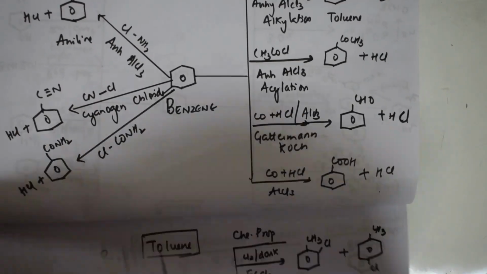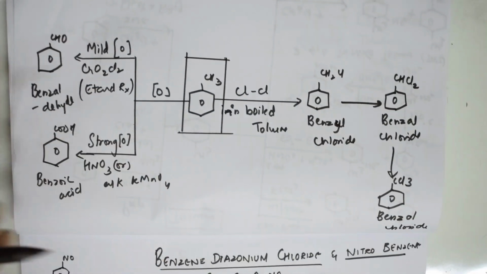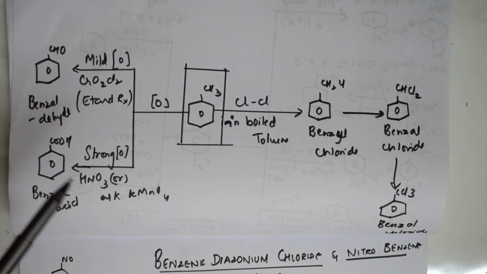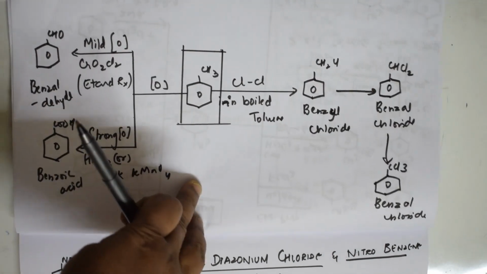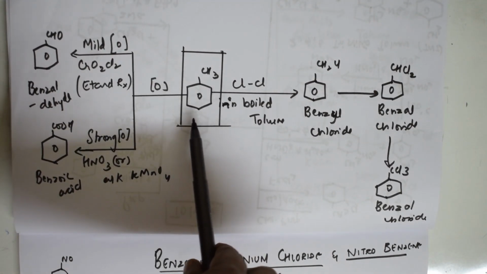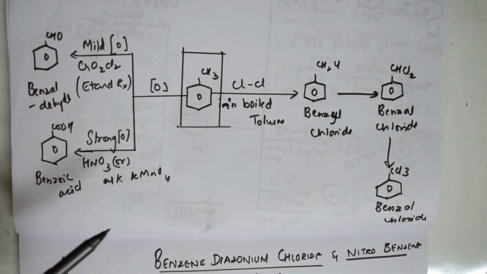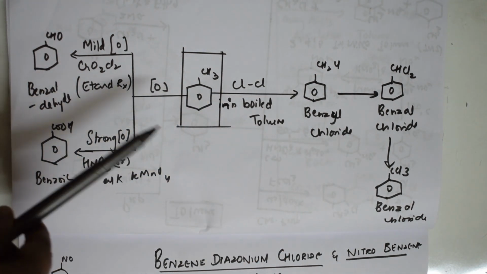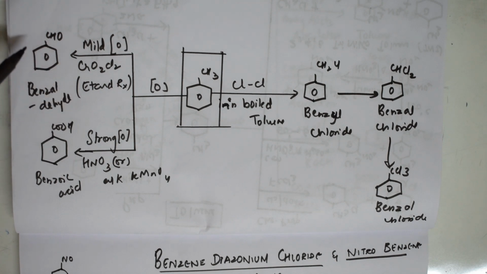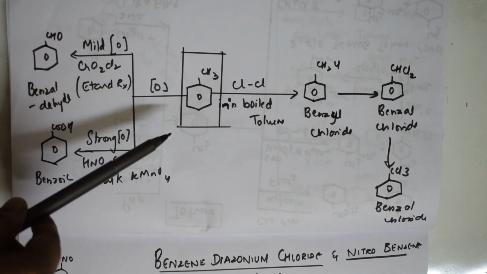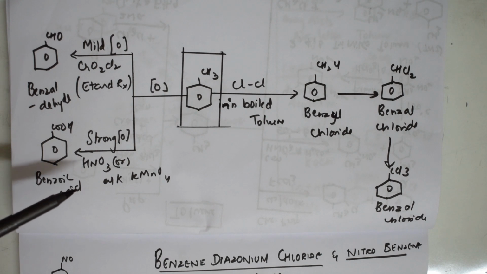One more. Yes. It took a lot of time for me to do, but it's okay, everything for you all. Now check, this is again toluene. Toluene can be converted to benzyl chloride, benzal chloride. Toluene can be converted to benzaldehyde using the Etard reaction. Toluene can be converted using alkaline KMnO4 into benzoic acid. So I have given you the maximum possible conversions and reactions.